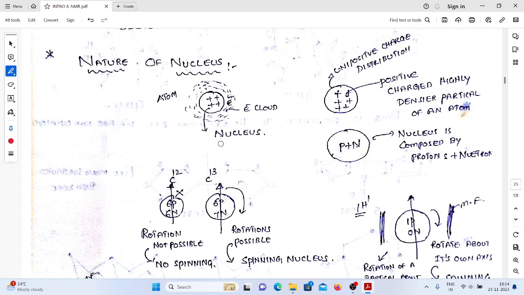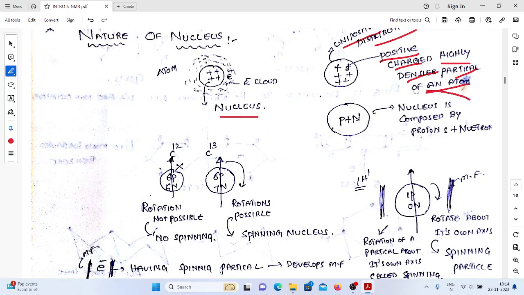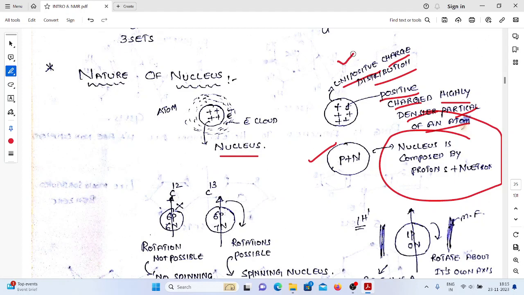Right? So here we are talking about what? Nucleus. The nucleus is what? A positively charged, heavy, denser particle of an atom. Whatever the positive charge we have, that is a unipositive charge, and the distribution is uniform in nature. Simply we can say that the nucleus is composed of protons and neutrons. The charge of a proton is positive, and neutrons have zero charge. That's why the charge of the nucleus is what? Unipositive charge. Okay.